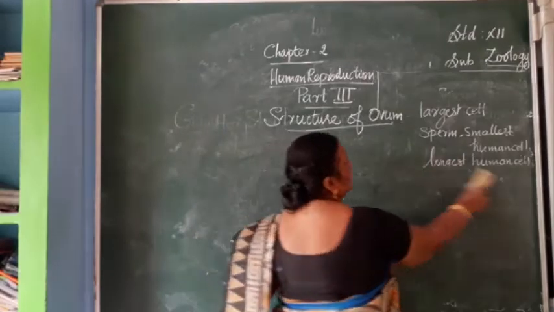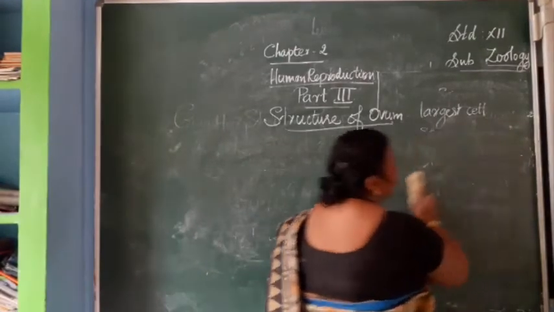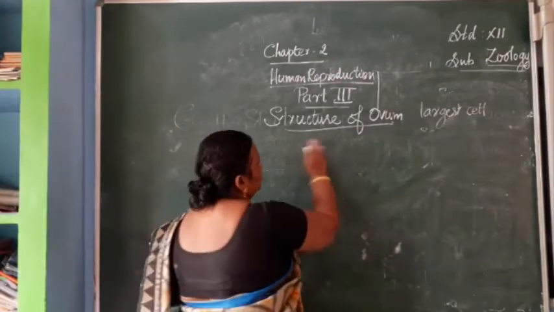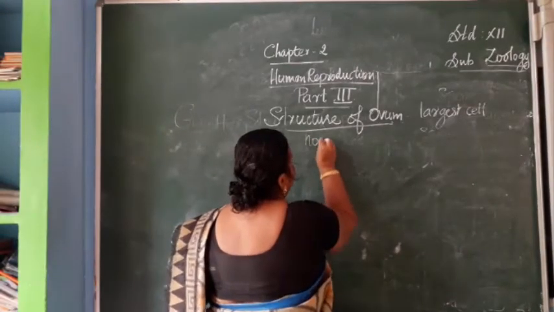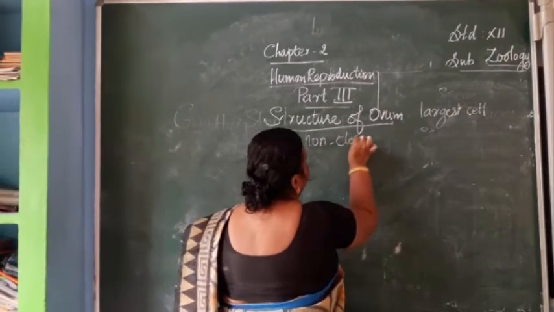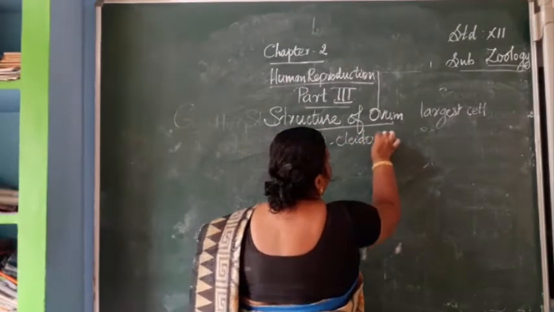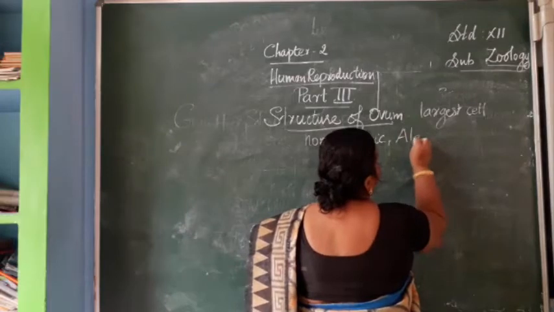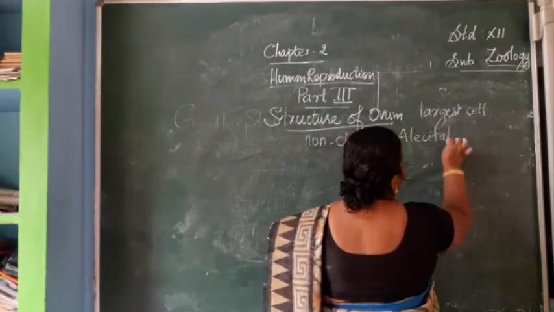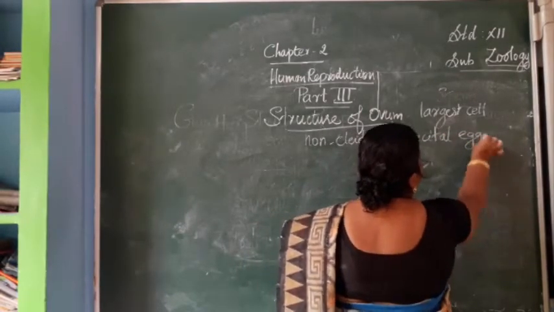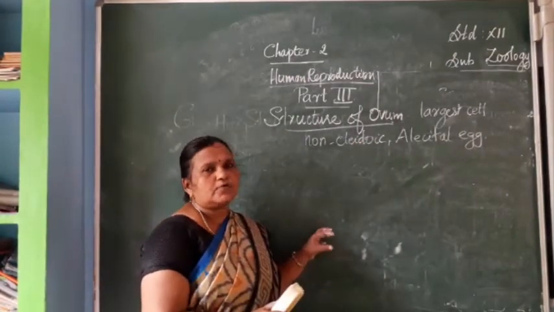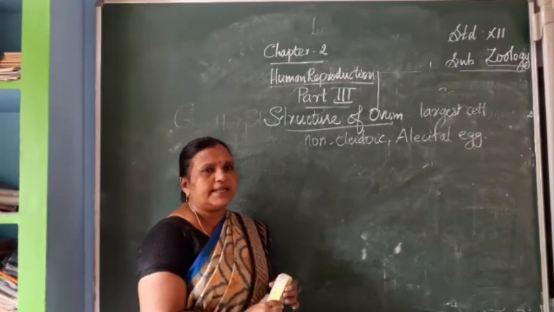It is a non-pleiotic and alecithal egg in humans, and it is surrounded by three layers.